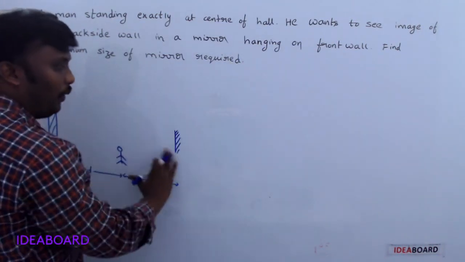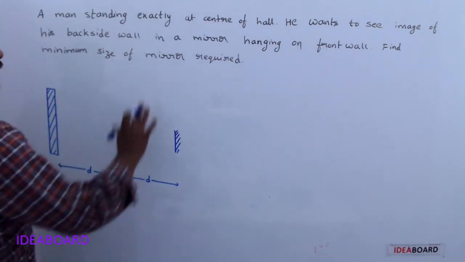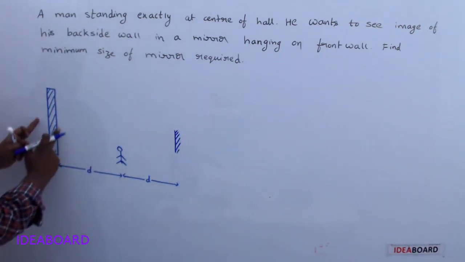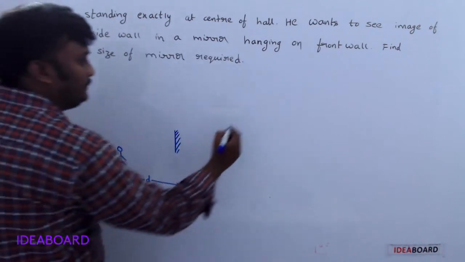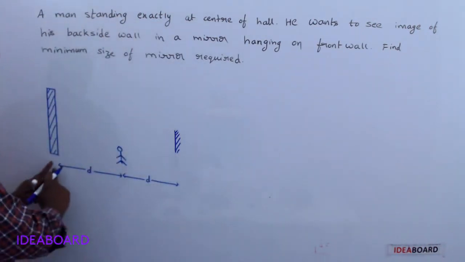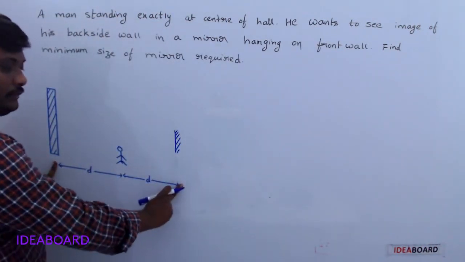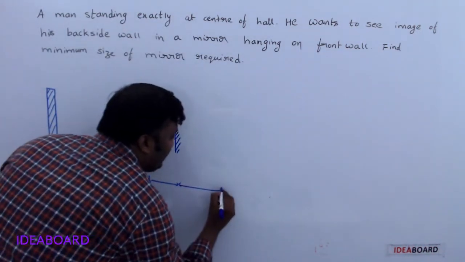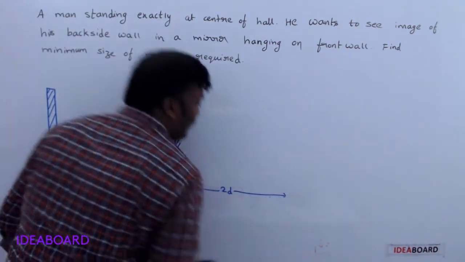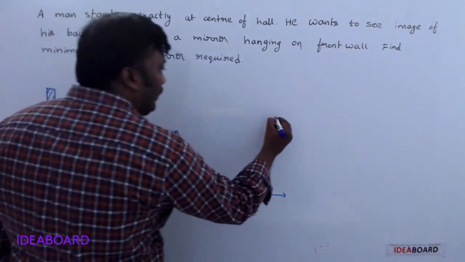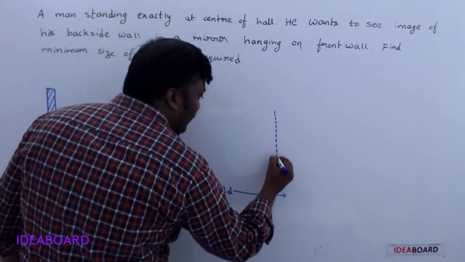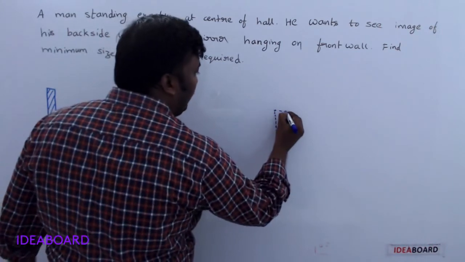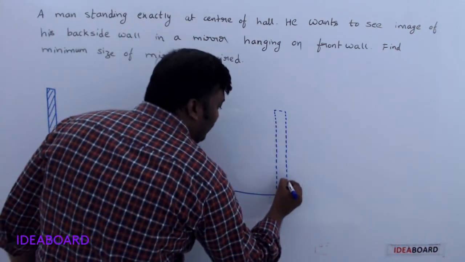If the object is at a distance of 2d, then the image is also formed at a distance of 2d. So at a distance of 2d, we get an image of this wall.